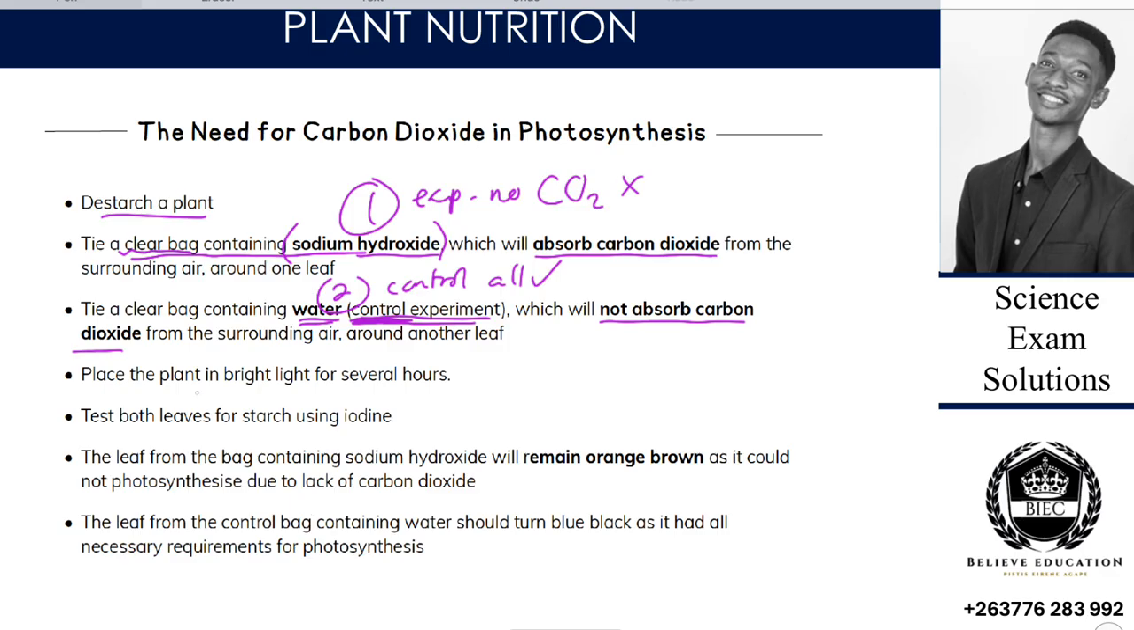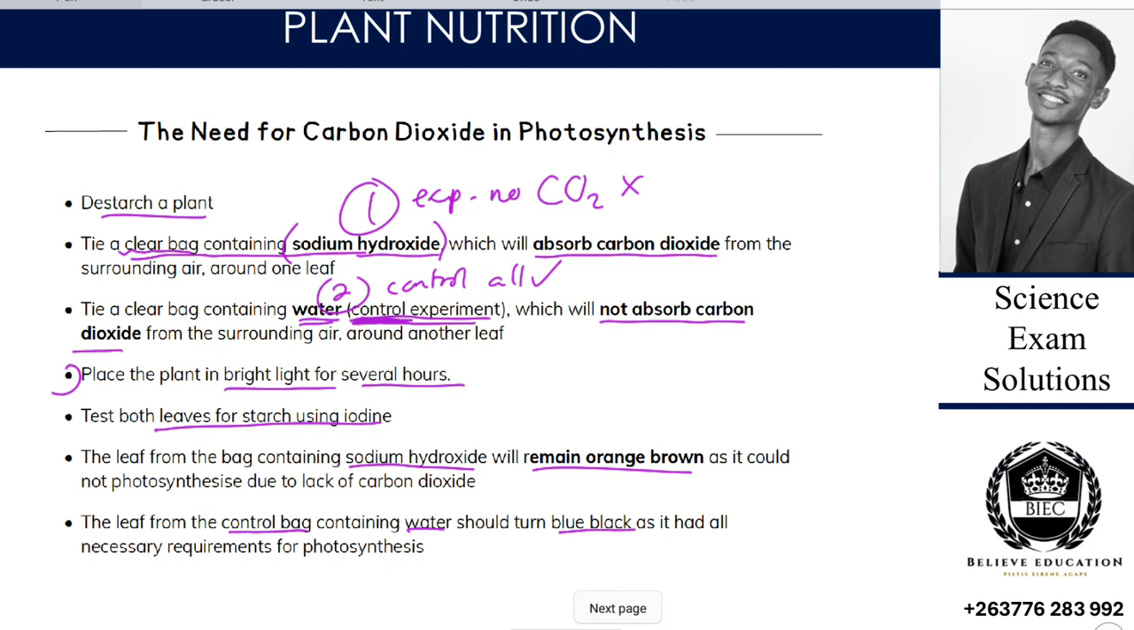So we are on this point: place the plant in bright light for several hours, then test both leaves for starch using the iodine test. If you're using the iodine test, the leaf with the bag containing sodium hydroxide will remain orange brown. Why? Because there's no photosynthesis taking place. Then the leaf from the control bag containing water should turn blue black, as it had all the necessary requirements for photosynthesis. So that's how we see the need for carbon dioxide for photosynthesis. That's how we investigate it.